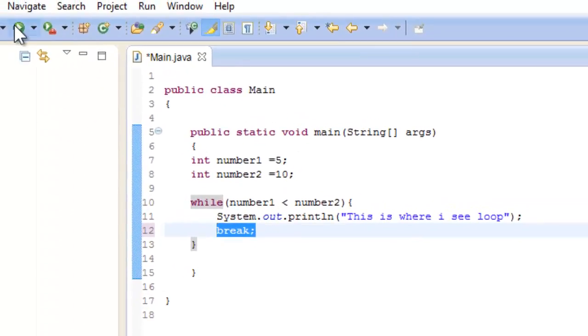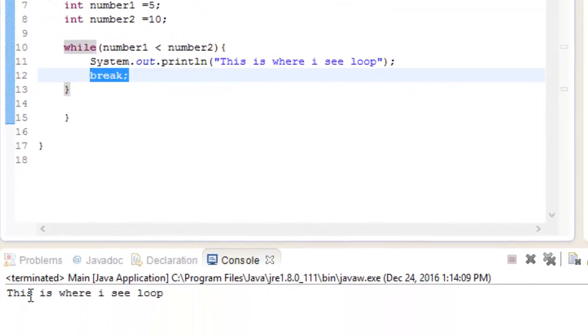So let me just go ahead and play it, and let me show you if it works. There you see that this is where I see the loop. So it is going to break like that.